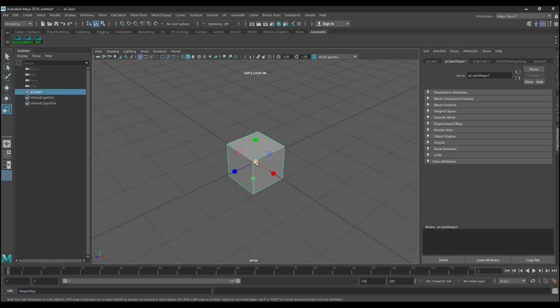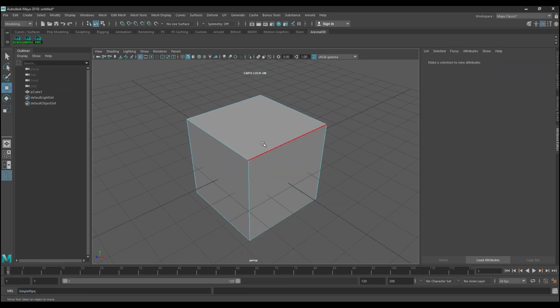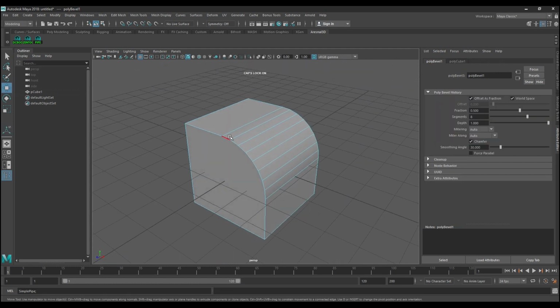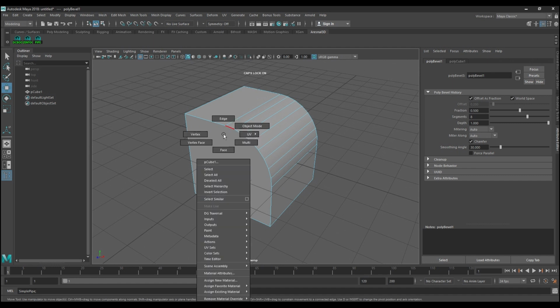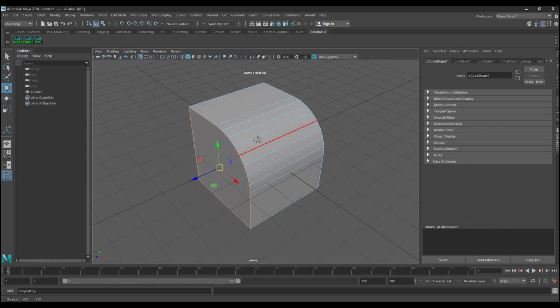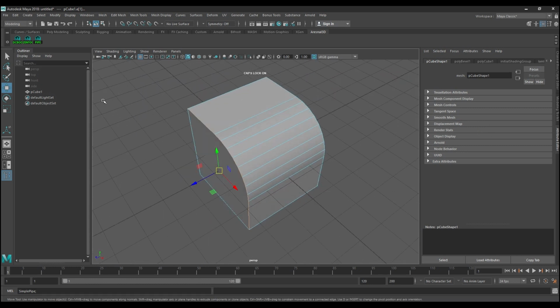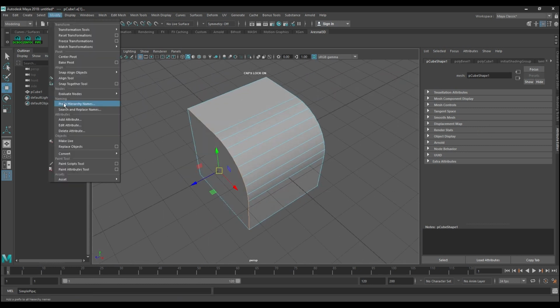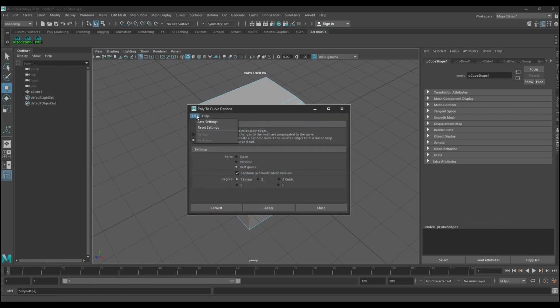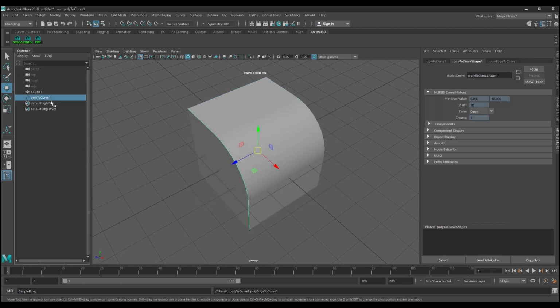Make a cube. Bevel an edge. I want to make a pipe on this face. Choose a face. Go to Edges, to Edge Perimeter. Go to Modify, Convert polygon edges to curve. Go to Edit to reset the settings and choose the Linear option and apply. As you see, we successfully made a curve out of edges.